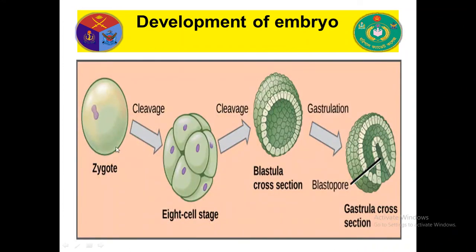But look at this picture. This is the zygote. When the zygote continues dividing and makes 8 cells, that is called cleavage, and this 8-cell stage continues dividing to 16 cells, then 32 cells, and makes a ball-like structure that is called blastulation, or blastula. And this blastula again forms 2 or 3 layers, and this is called the gastrulation process, or gastrula.